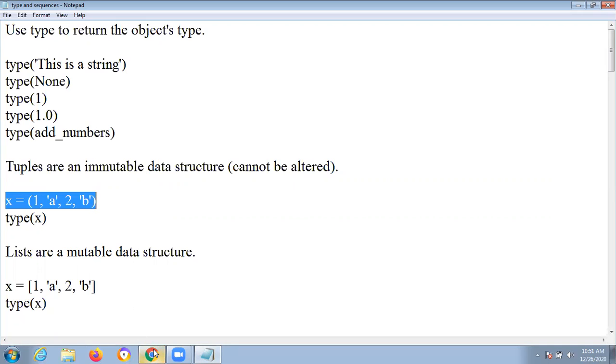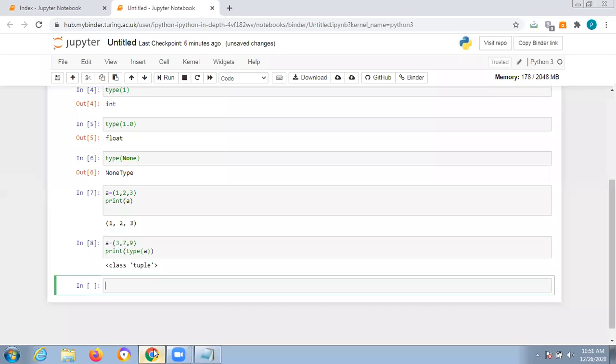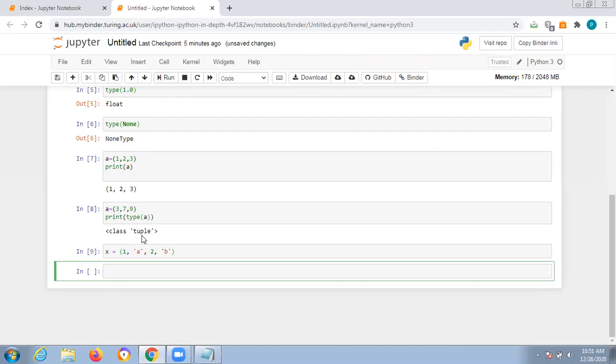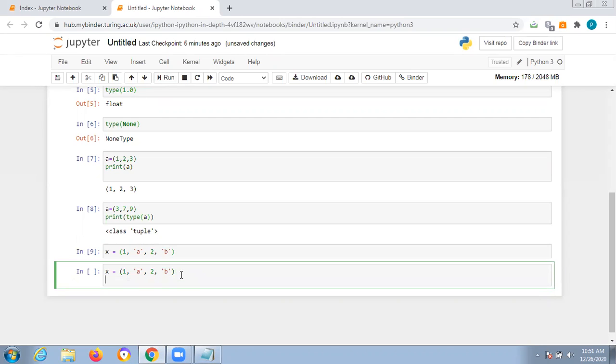I collected this for your sake only. Just understand this one, and we'll see the output also. If you mix all the integers and characters, what output will you get? Yes, print type a 1 a 2 b. Suppose you want to know this one, same thing again. I want to add this extension, print type x.